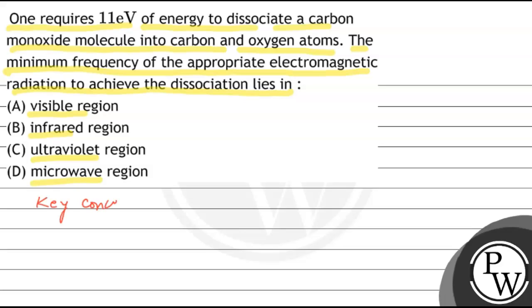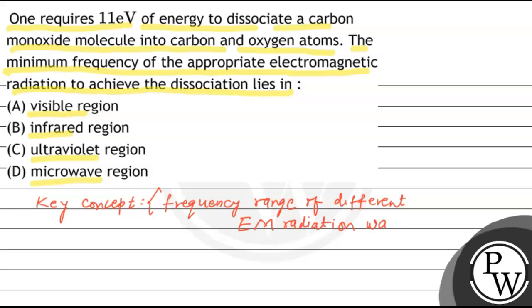Key concept is frequency range of different electromagnetic radiation waves. We know that frequency के according electromagnetic radiation spectrum को divide किया गया है.